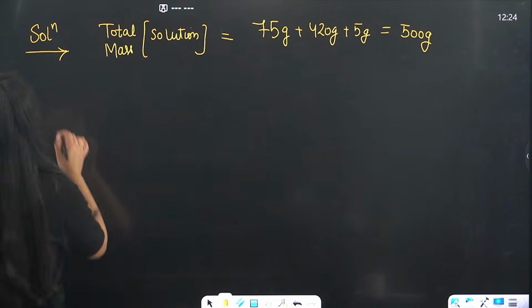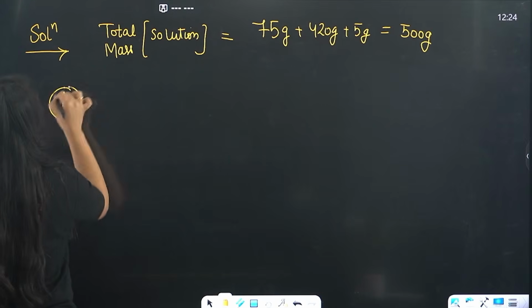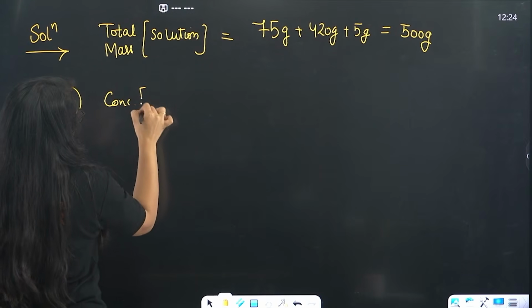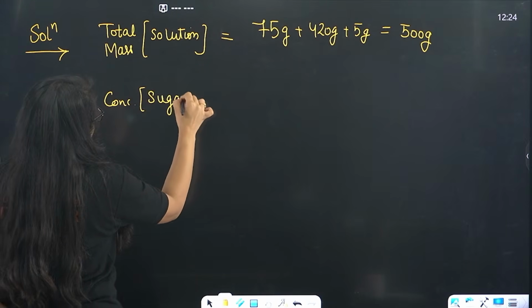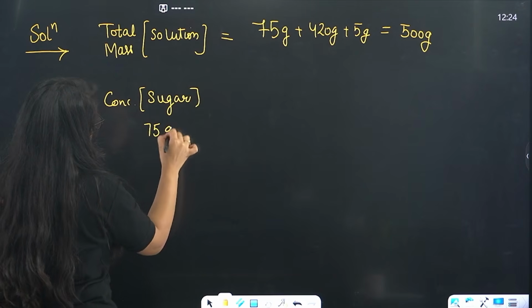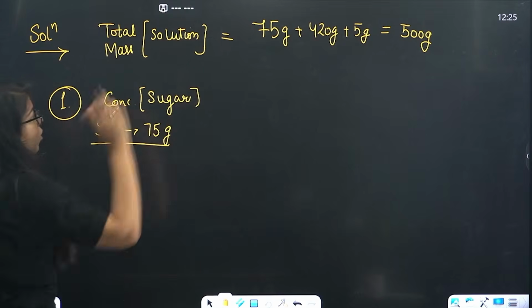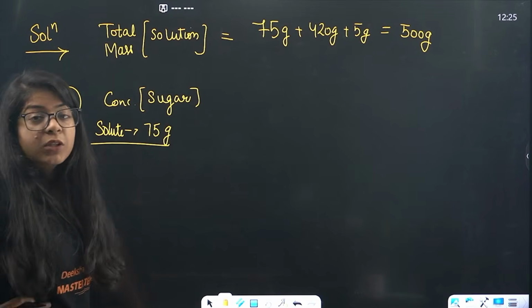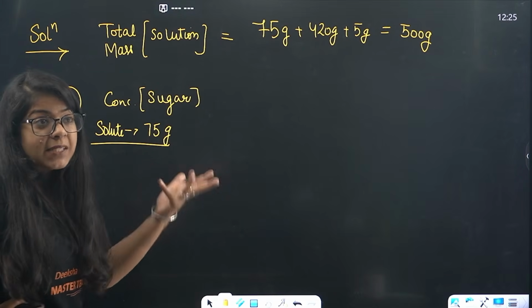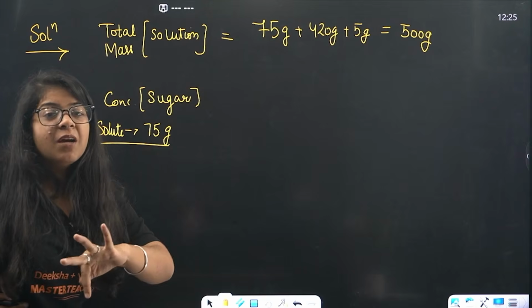Then, beta, first we have to find the concentration of sugar. Now, I have sugar that is 75 gram. This is the solute and the solution is 500 gram, right? Both are in gram. So, how will I find? Percent M by M, M by V or V by V? Both are masses.